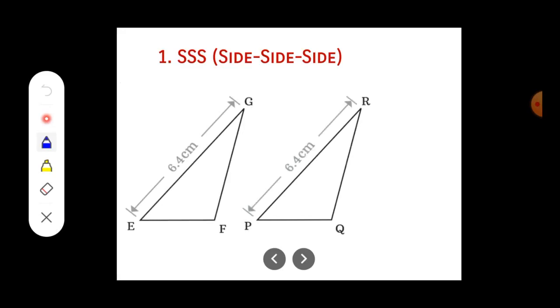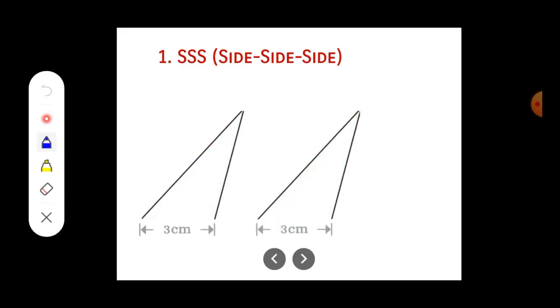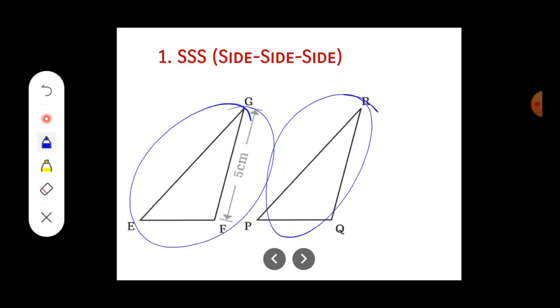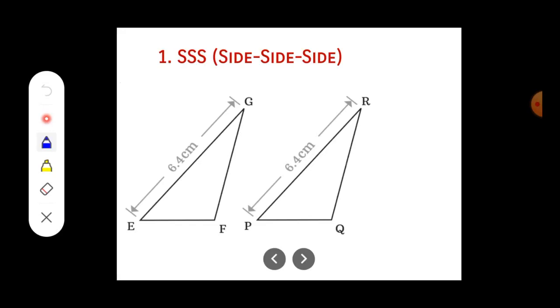So remember, in the congruency chapter, we have to compare two triangles. Only one figure cannot be compared, isn't it? So you need to have at least two figures like this. When we are comparing two triangles, if all the sides of the triangles are getting matched, just have a look here. Let me discuss this.